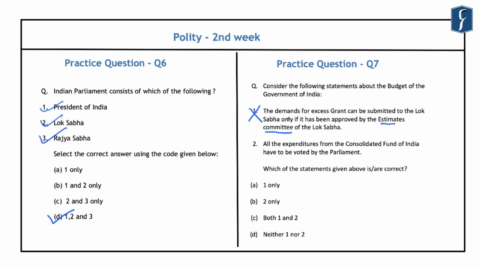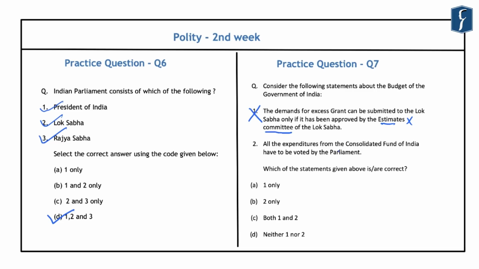Now, we know that the excess grant is granted when the money has already been spent on any service during a financial year. And the parliamentary committee which examines the public expenditure is the Public Accounts Committee and not the Estimates Committee. This is because the Estimates Committee's function is to examine the estimates which are included in the budget, and it suggests the economies in the public expenditure that will be made by the government. And hence you could have easily eliminated this statement if you knew about the concept of excess grant and also about the functions of the Estimates Committee and the Public Accounts Committee.